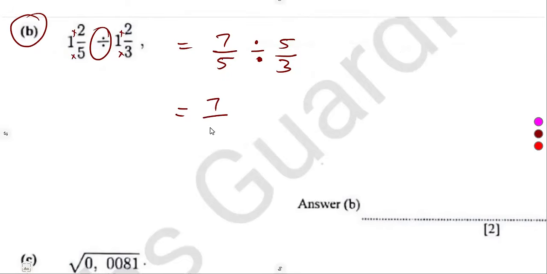For a division, I'm supposed to introduce a multiplication, no matter how you are tempted on this part. So 7 over 5, you introduce a multiplication. The moment you introduce a multiplication, what happens? You invert the second fraction.